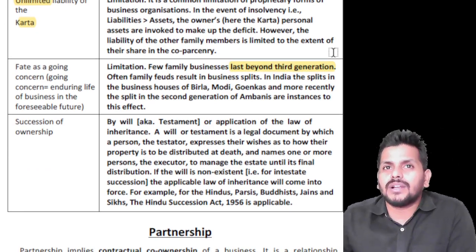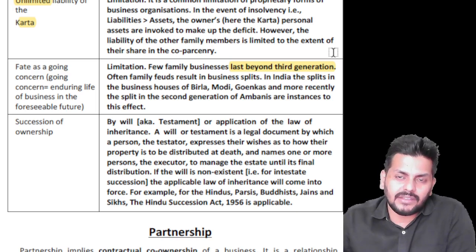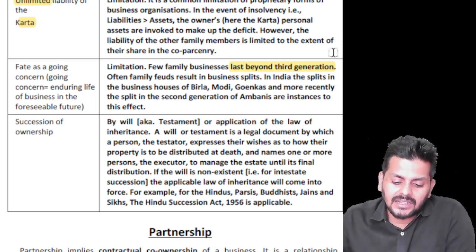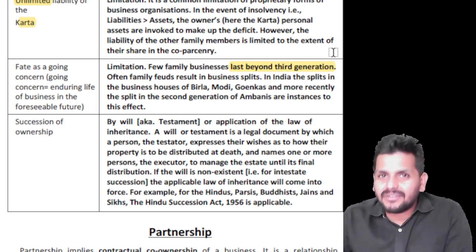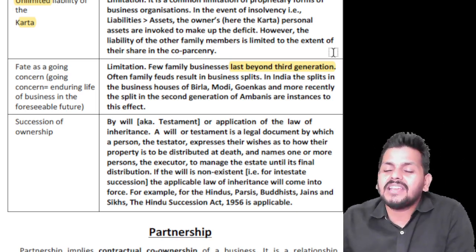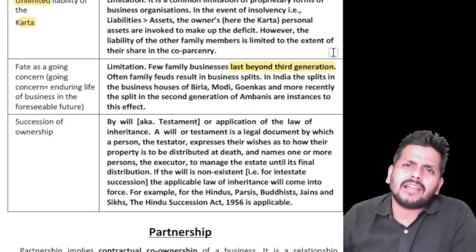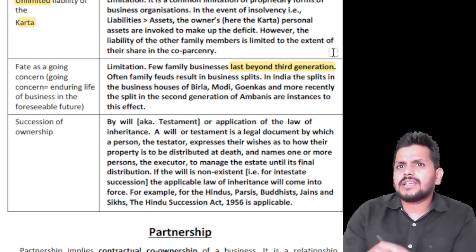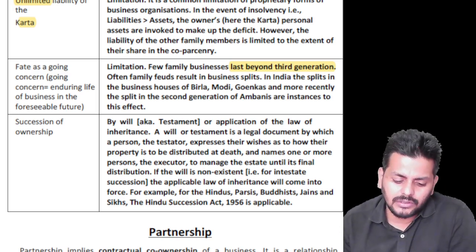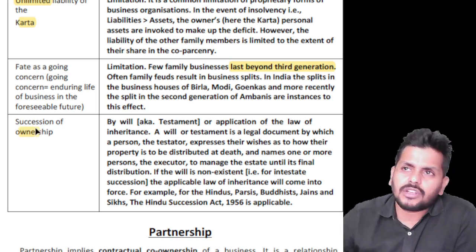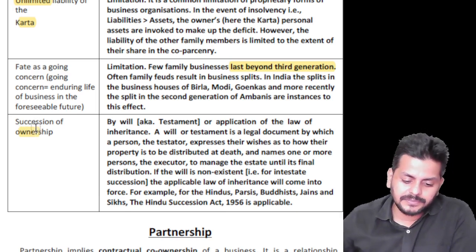But in today's world, people prefer to live alone, in nuclear families. With that kind of idea, going concern is not great for this kind of business. Already it has come down drastically. Succession: automatically, whoever is the eldest male member, once the Karta dies, the next eldest male member will become the Karta. Yes, of course, there is succession by will or testament. You can anyway write it down further.